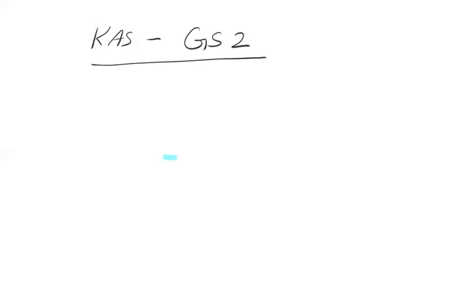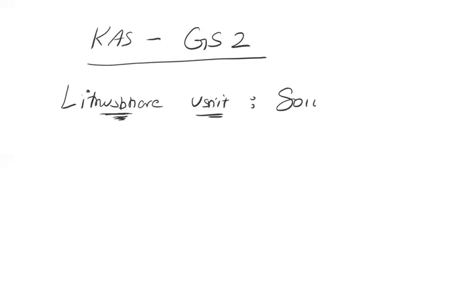All right, let's start one more topic with KAS. General Studies 2, under lithosphere. This is a topic for the lithosphere unit. We spoke about the rock types, the weathering agents, erosion, denudational agents, endogenic agents. And today we're talking about soil formation.